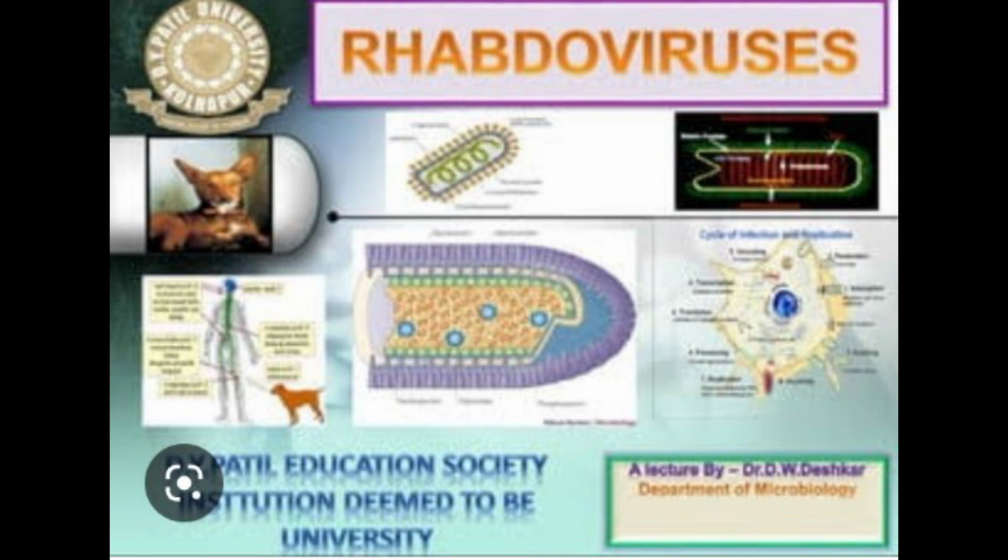Hyperimmune serum: human anti-rabies immunoglobulin, 20 international units per kilogram body weight, is reserved for high-risk cases. Half the dose of antiserum is infiltrated locally in the wound, and the other half is administered by the intramuscular route. Vaccines are of two main categories: neural and non-neural. Non-neural vaccines are being used increasingly because neural vaccines are associated with a serious risk of neurological complications. The fixed virus is used for preparation of all vaccines.